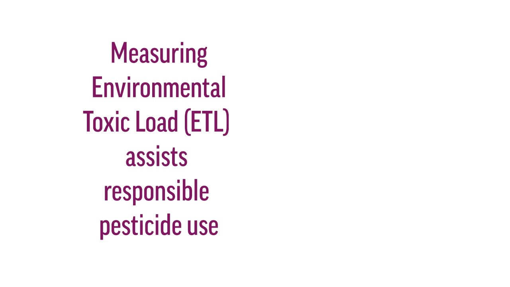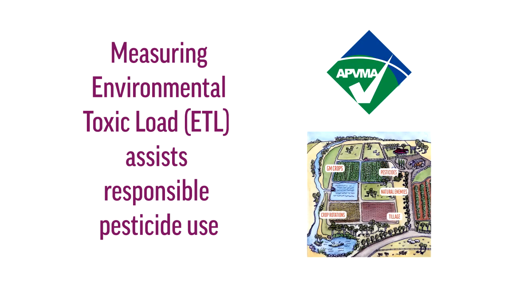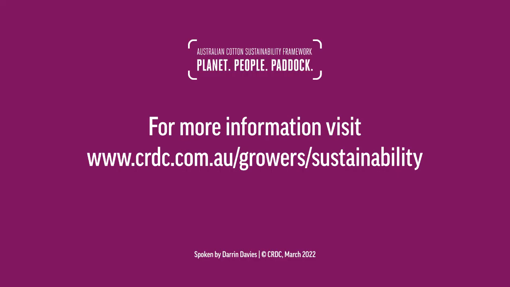Measuring ETL gives us another tool to responsibly use pesticides, on top of the regulator's risk-based decisions and the careful choices by growers within their IPM toolbox. It also gives a more accurate picture of environmental impact than total volume of chemical use, which is also reported for context and transparency.